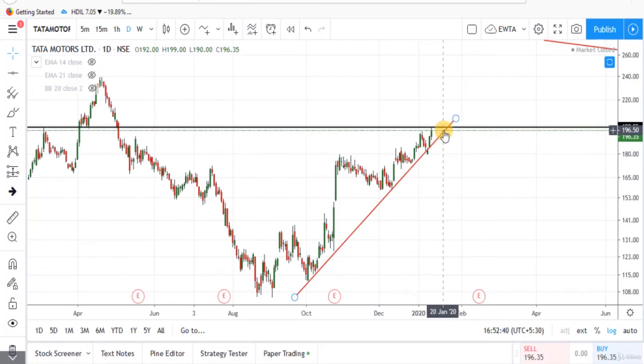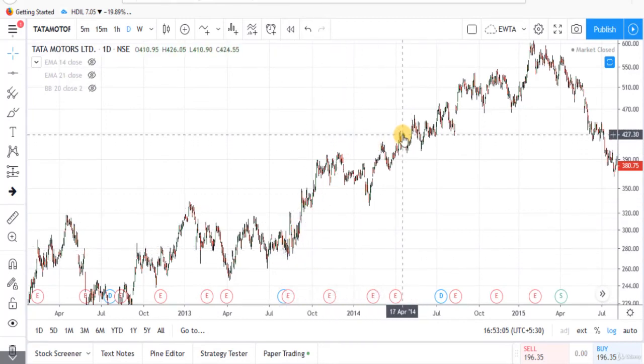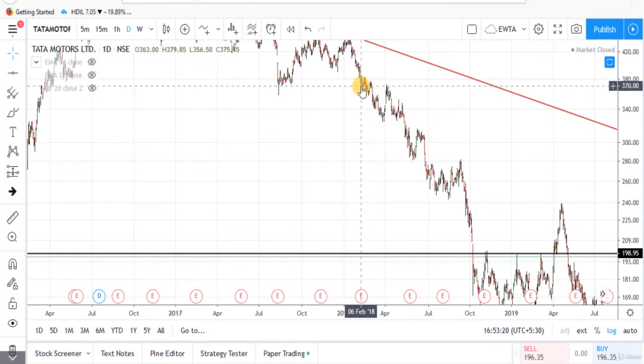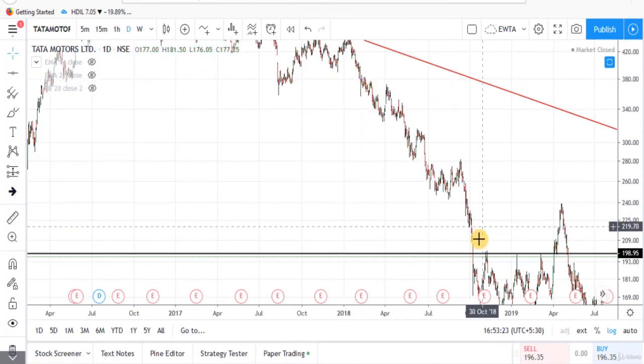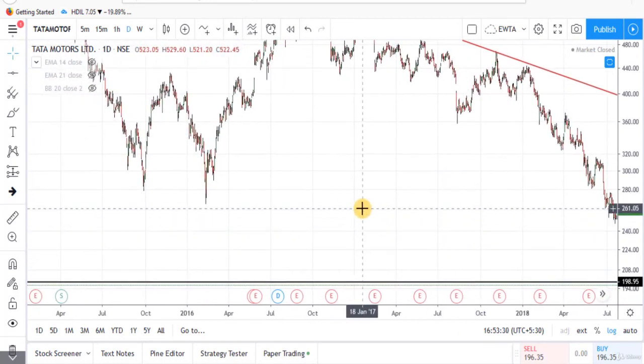In the course, I have used the terms buy and exit for the buy trade and sell and exit for a short sell trade so that you do not get confused with the term sell. Buy and exit means buying at low and selling at high. And sell and exit means short selling a stock at the highs and buying back the stock at the lows. So please do not get confused with the terms sell and short sell, because I'm not going to use the word sell for the buy trade. In that case I will be using the terms buy and exit, and in a short sell trade I will use the term sell and exit.